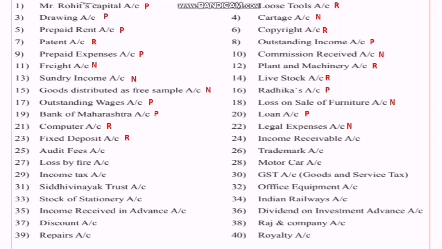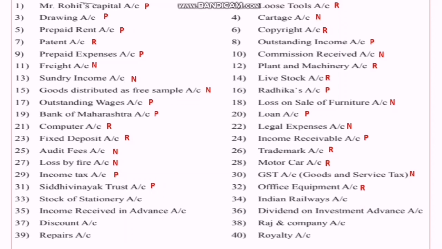Fixed deposit, real account, because it is an asset, it gives a certain income. Then income receivable, again receivable, outstanding, prepaid, advance, whatever is there, those are represented personal accounts. Then audit fees, nominal account. Trademark, real account, because it is an intangible asset. Loss by fire, it is a loss, therefore it is a nominal account. Motor car, it is the name of an asset. Income tax, now income tax department, so that's why it is a personal account. Then the GST account, it is an expense. Then Siddhivinayak Trust, this is the name of an institution, name of a trust, therefore it is a personal account.